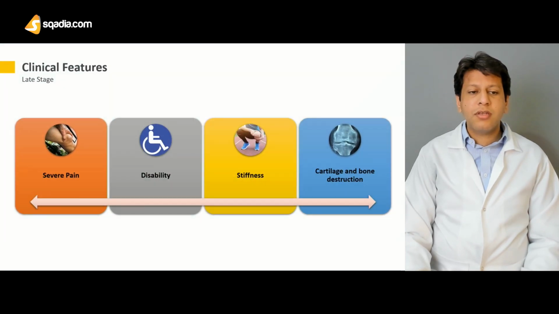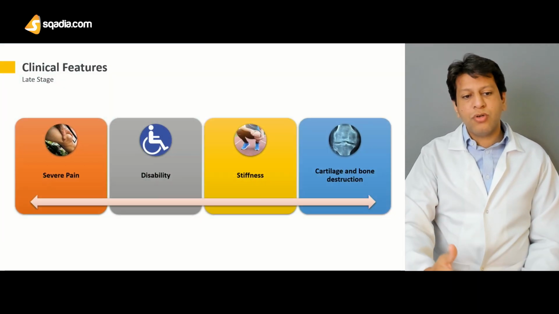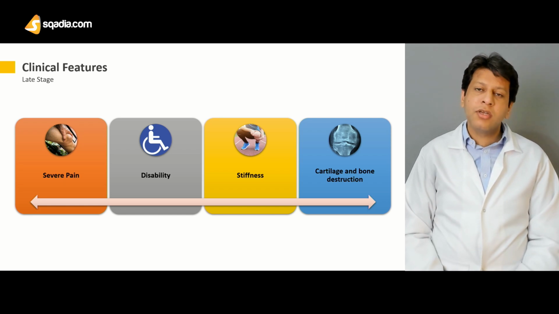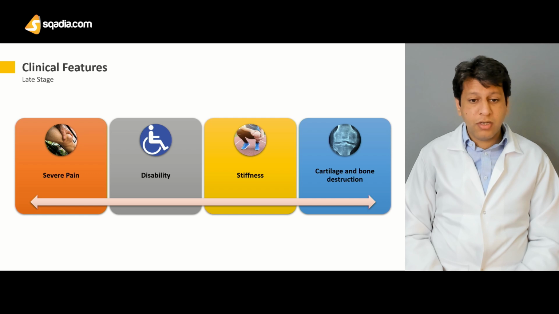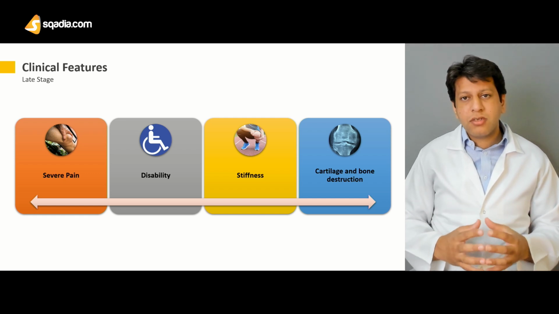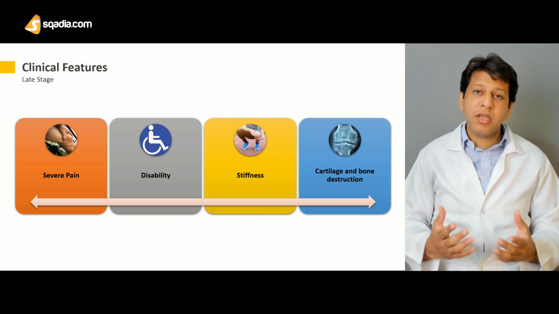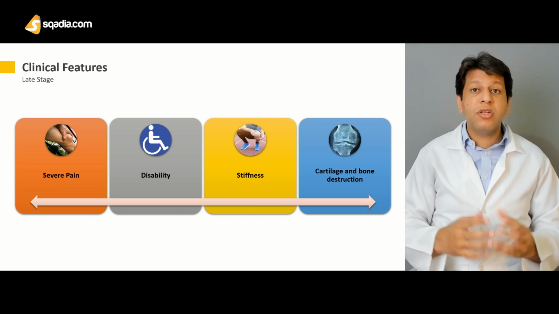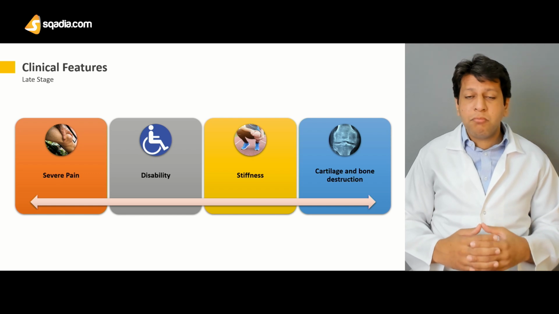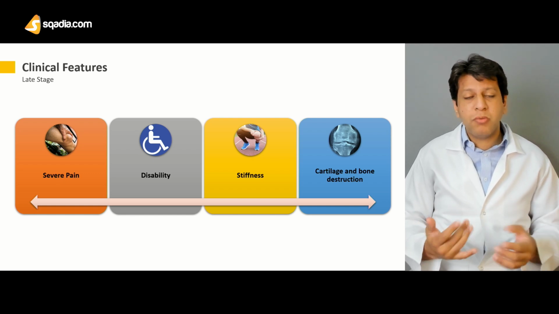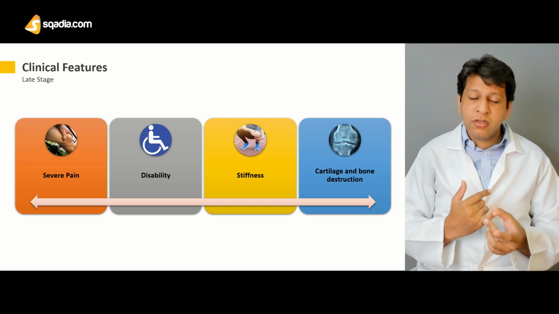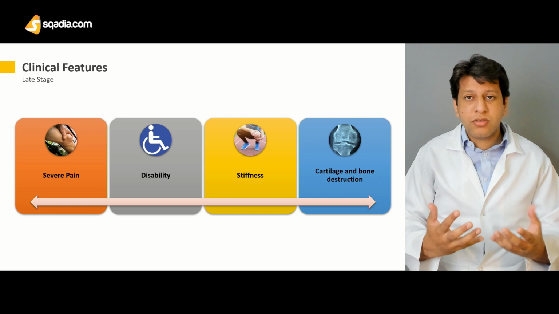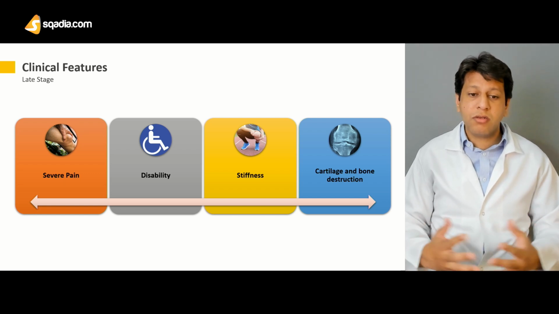Now, once this has happened, it is a vicious cycle that leads to a late stage in which bony destruction actually occurs. And when the bony destruction starts to occur, this leads to severe pain. By this time, the pain has become severe enough for the patient to restrict their mobility. First and foremost would be morning stiffness, severe pain in the morning, especially in the early hours when he or she wakes up.